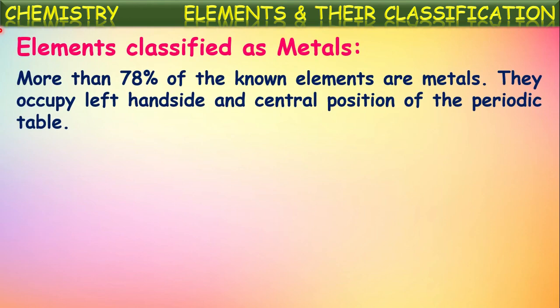Actually, there are 118 elements discovered so far which are arranged in the modern periodic table. We came to know about that. In that, more than 78% of the known elements are metals. So most of the known elements are metals. They occupy the left hand side and the central position of the periodic table, and at the right side there are generally non-metals. So the center and the left hand side of the modern periodic table contain mostly metals.